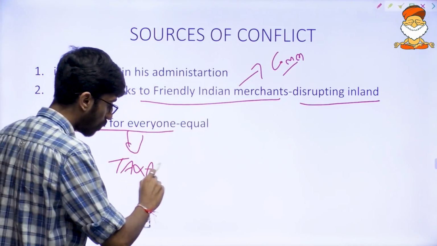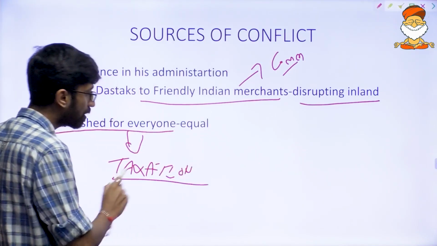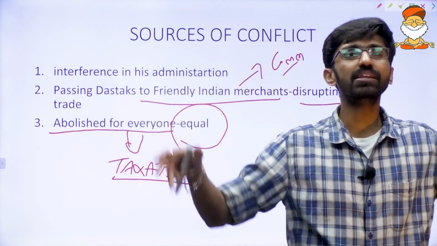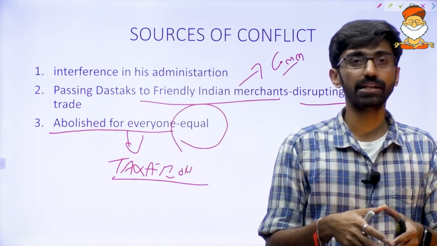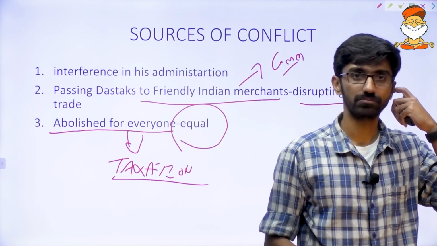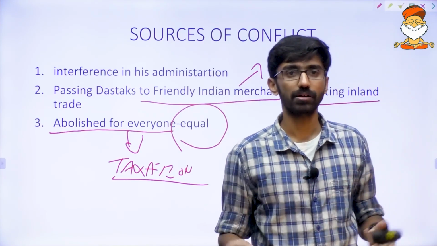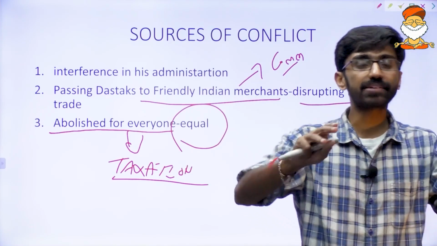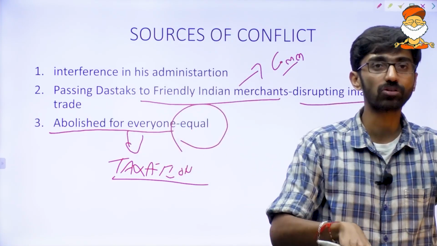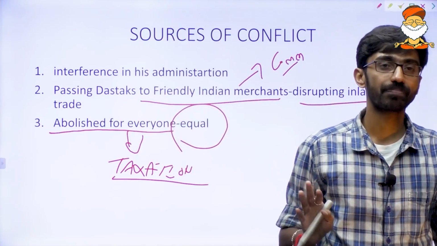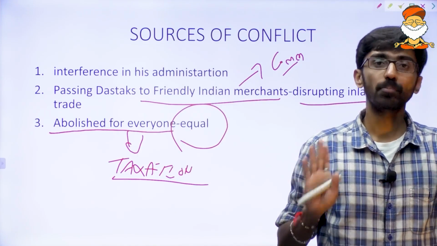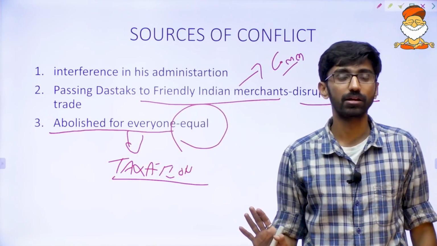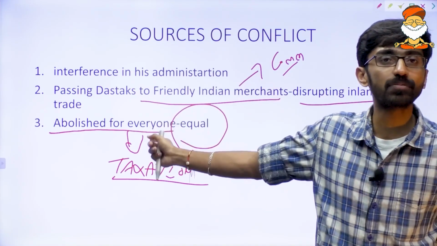Now he abolished taxation for everyone and made everyone equal. Inland trade means trade within Bengal. He abolished taxation for everyone, including Britishers and Indians, making everybody equal, so there would be no discrimination at all. Now do you think the Britishers are going to accept that position?